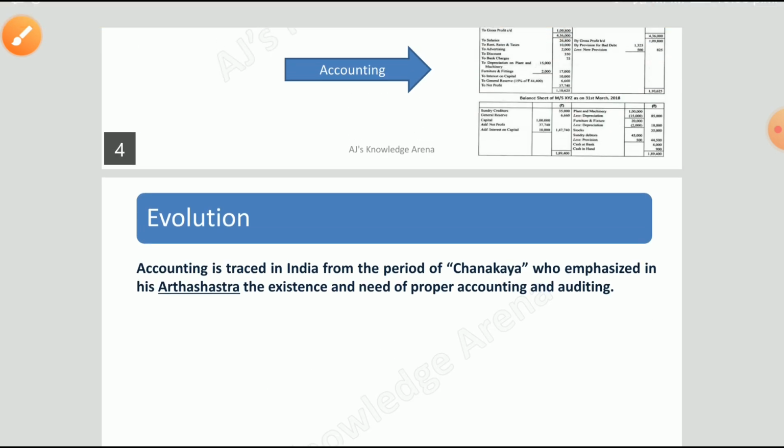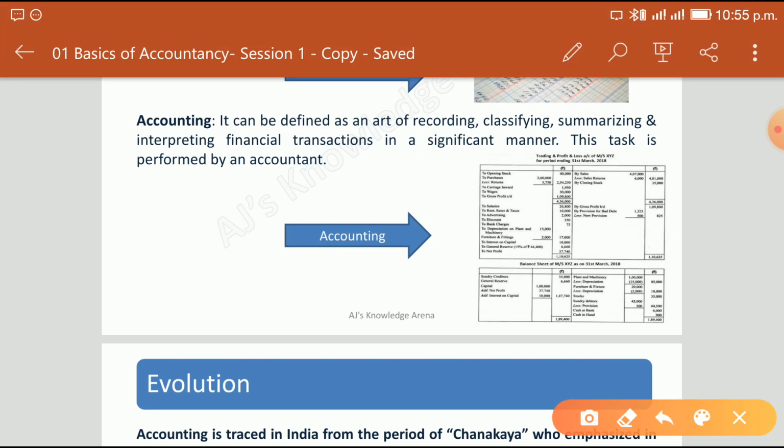Okay, so here you can see we are preparing a trading and profit and loss account, right? So this preparation of trading and profit and loss account, or for that matter a balance sheet, not account, but a balance sheet, is termed as accounting.